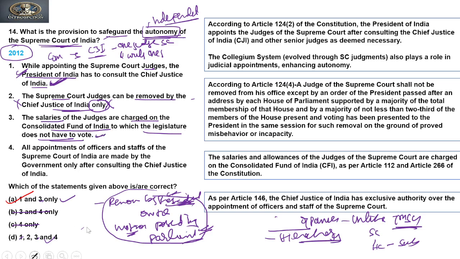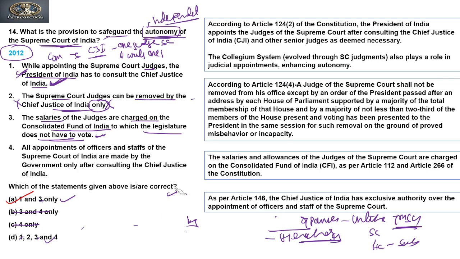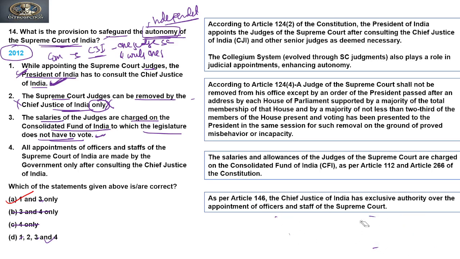And as we know, in the budget of the government of India, the expenditure part contains two parts. One, the expenditure charged on the Consolidated Fund of India, and the other is the expenditure made from the Consolidated Fund of India.